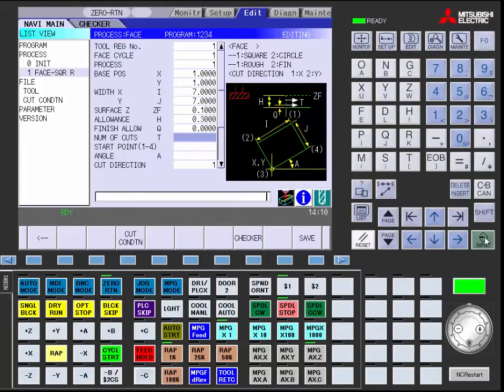Number of cuts is going to be a 1. Our starting point, which is down here, will be a 3. The angle will be a 0. And cut direction will be a 1. And hit save.